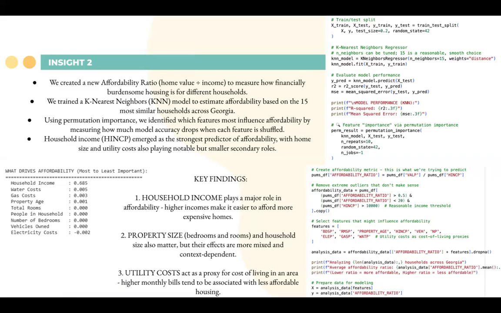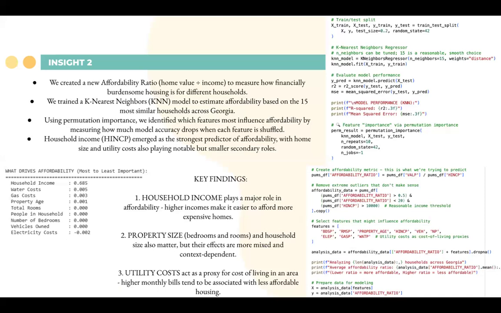And we created the affordability ratio, which was home value over income, to measure how much of their financial budget families would need to allocate to buying the house to test the affordability in each of these counties. And we had some interesting findings that we expected.